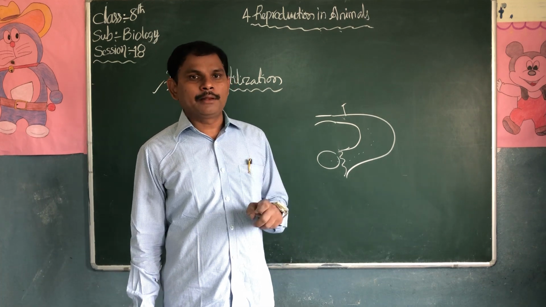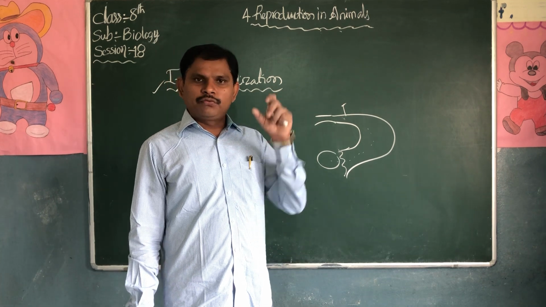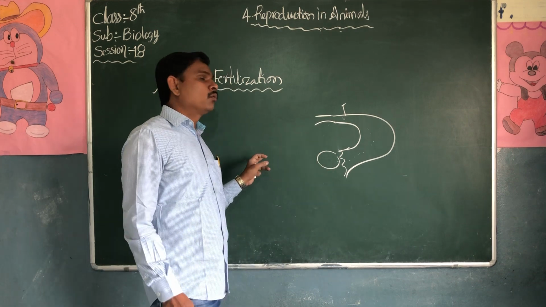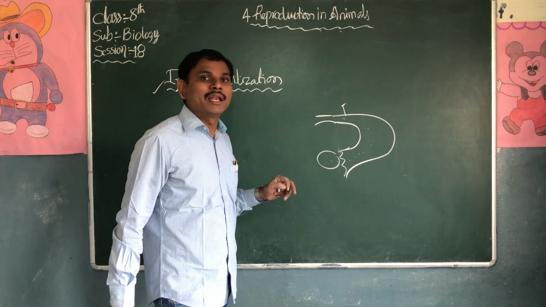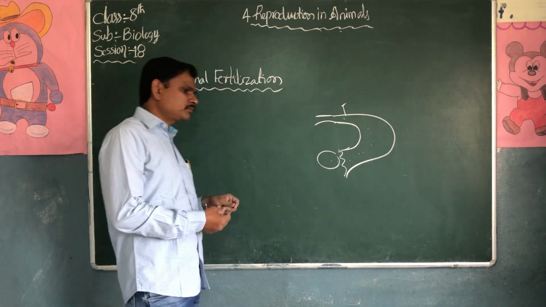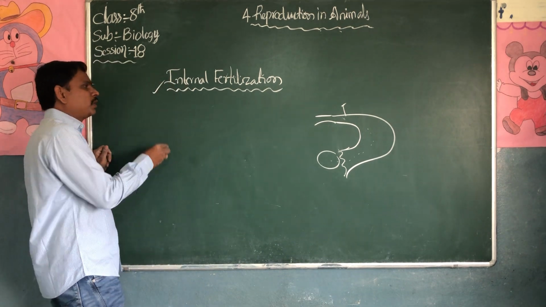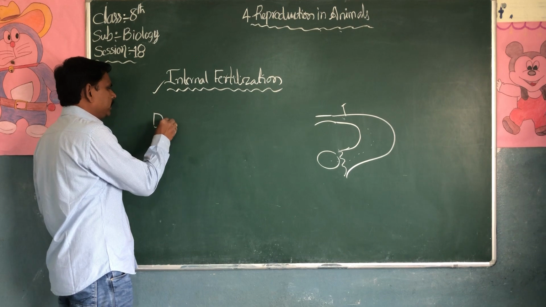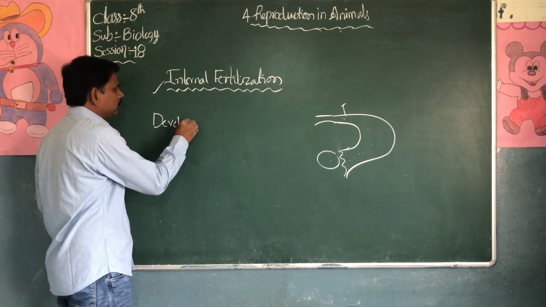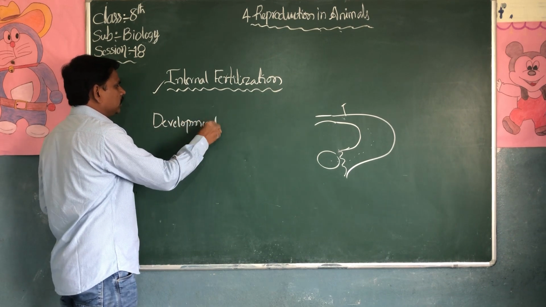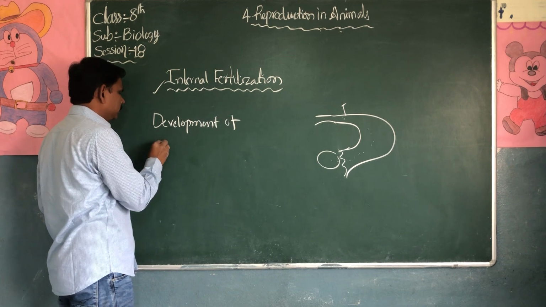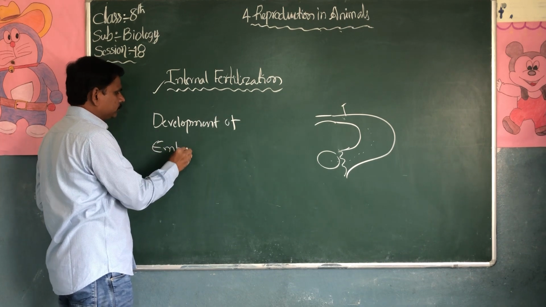But in a female human being, only one ovum is released at a time. So what happens? How does the development of the embryo take place in the human body? Development of embryo.